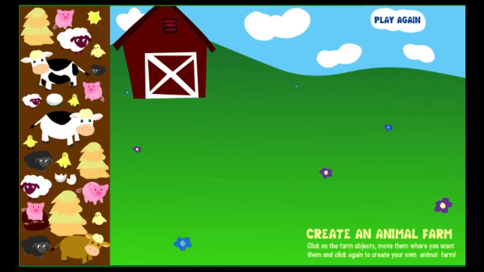To create your own animal farm, click on one of the animals or objects, then move